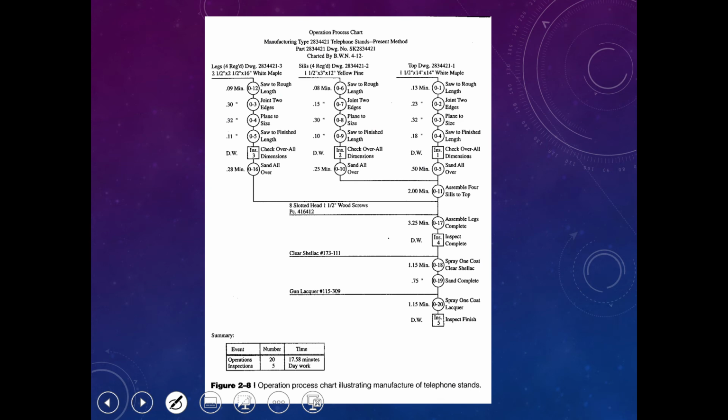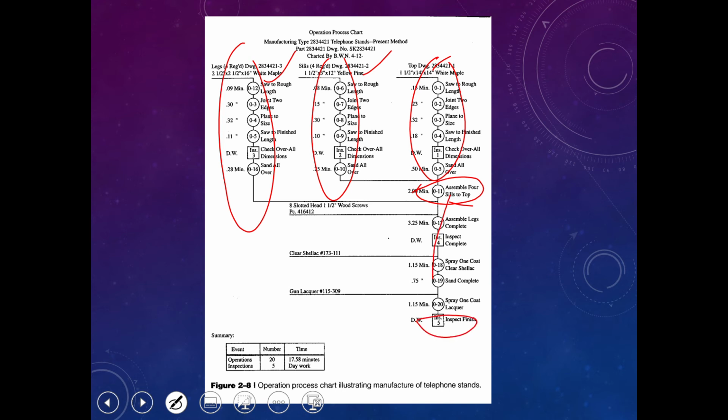And then this is a more complicated operation process chart. We have different processes. We have 3 processes, and at the end we combine and assemble these 3 sub-processes in one process, assembling 4 seals to the top. This starts the assembling process until they have a finished product. This is an example of manufacturing a telephone stand.